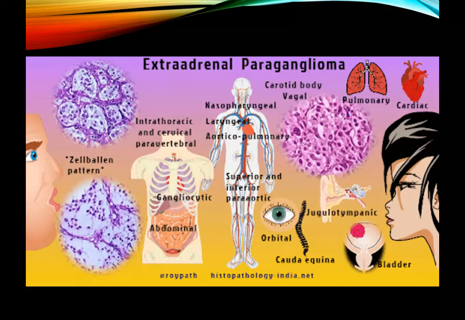So this picture here is a summary showing all the various places where paragangliomas can occur. We obviously have adrenal paraganglioma, which is also called pheochromocytoma. But apart from that, when we consider extra-adrenal paraganglioma, we have carotid body, vagal paragangliomas, nasopharyngeal paragangliomas, laryngeal paragangliomas. We have jugulotympanic, we have cauda equina paraganglioma, we have pulmonary or cardiac paraganglioma, and all of them will show Zellballen pattern.